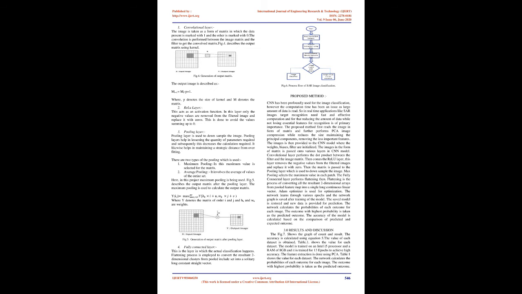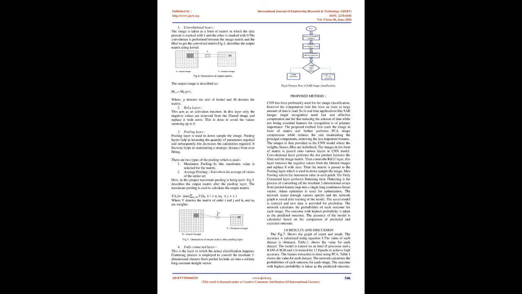There are two types of pooling which are used. 1. Maximum pooling. In this, the maximum value is selected for the matrix. 2. Average pooling. It involves the average of values of the entire set. Here, in this project, maximum pooling is being used. Fig.5 describes the output matrix after the pooling layer. The maximum pooling is used to calculate the output matrix.